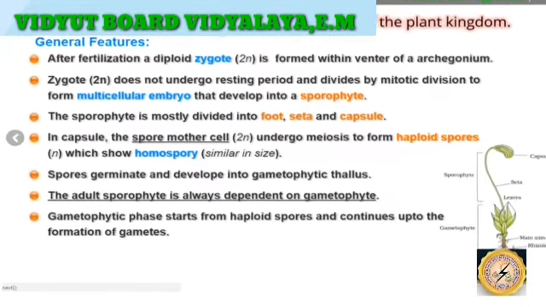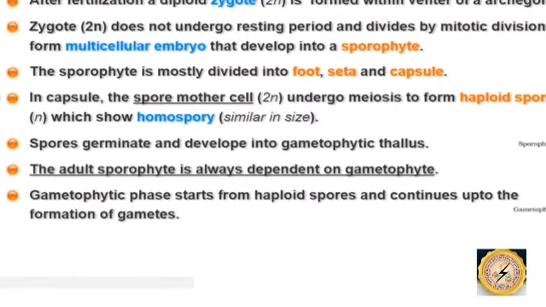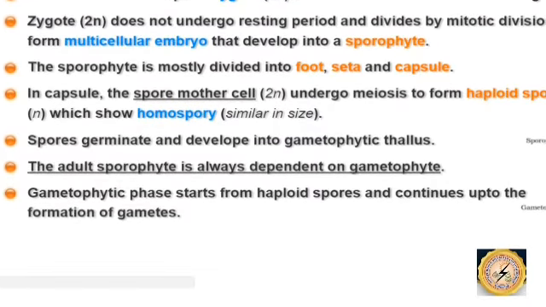Furthermore, the gametophytic phase starts from haploid spores and continues up to the formation of the gametes. Up to the formation of the gametes, the process will keep on going, and these spores are haploid in nature. So from the gametophytes we started with the spores, and these spores continue to form the gametes. Likewise, the formation of the various reproductive structures takes place in bryophytes.